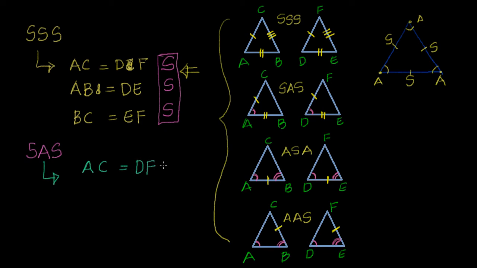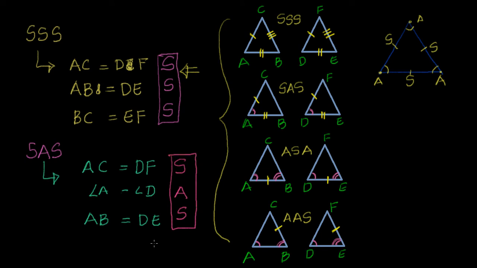That's the first side. Then I have an angle between them. So I will say angle A is equal to angle D. That is fine. Then I have another side to prove. So I will say AB is equal to DE. See here, this is nothing but side, this is angle, and this is side. That's why it is called side angle side. Okay, you got it? Now let's look at the third one here.